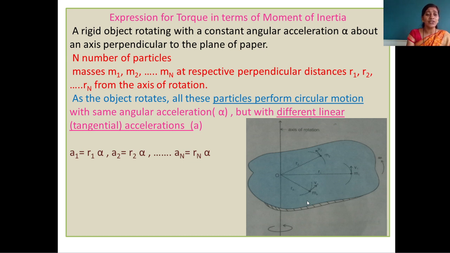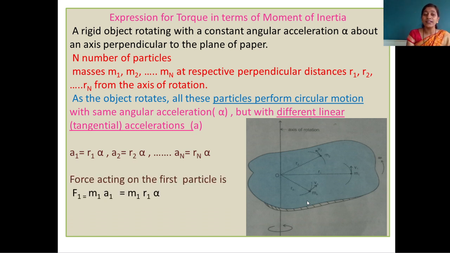For the first particle, the linear acceleration is the product of position vector and angular acceleration. For a1, the product of r1 into alpha, a2, the product of r2 and alpha, an, the product of rn into alpha.